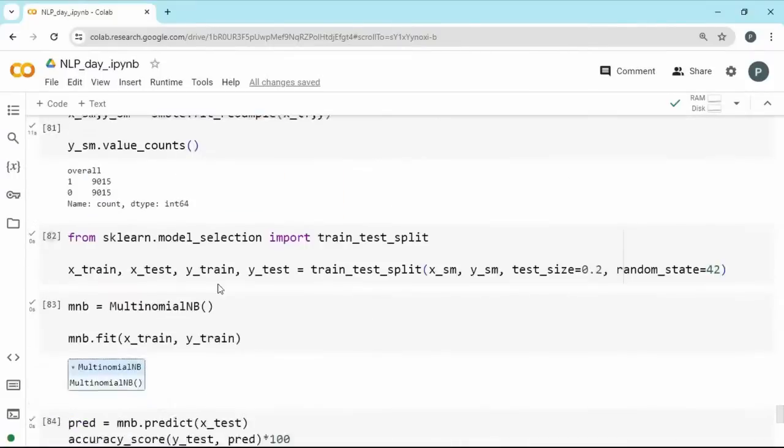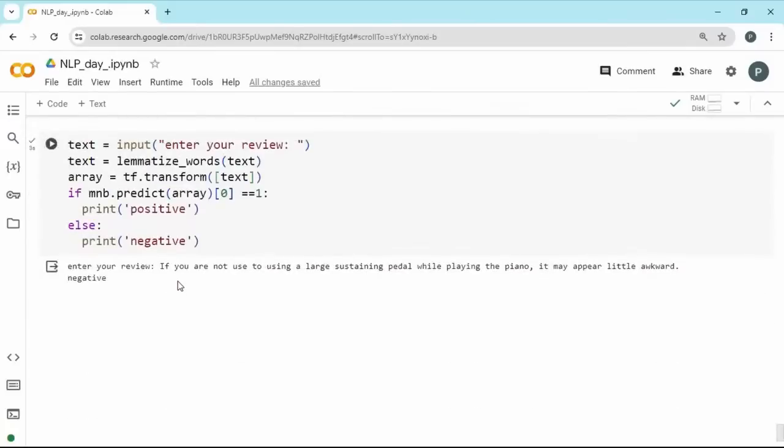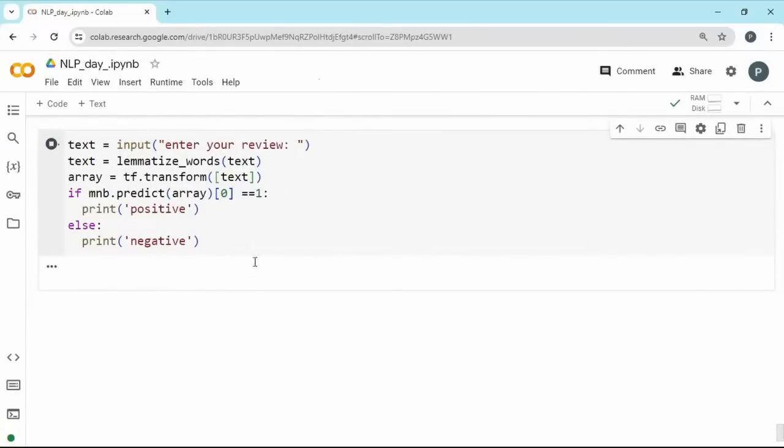Here on testing data it is doing well, but if you give a new set of data, let us try with our own text. Let us give a review: this product is great and it is worth the money. That's a positive.